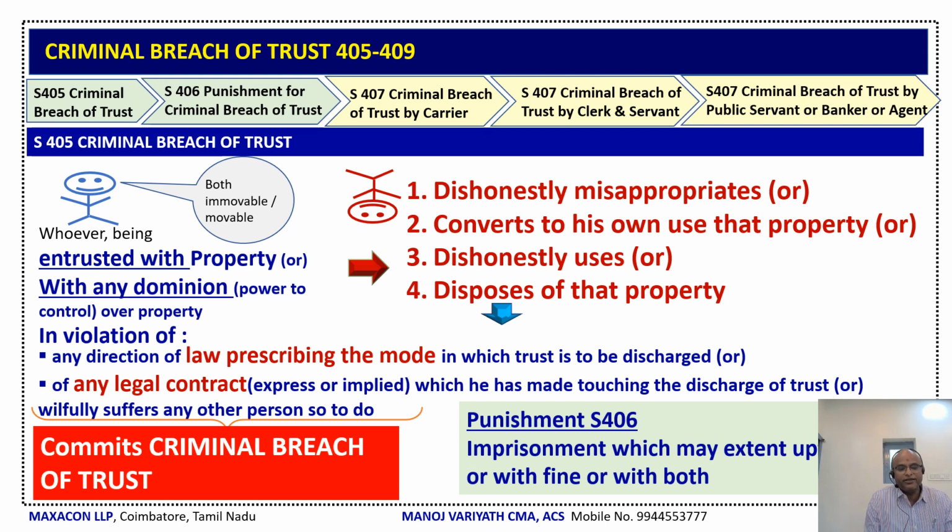So criminal breach of trust, if you look into it, has 3 elements. One, entrustment of property or its control to someone. The second element is that he dishonestly misappropriates or otherwise converts to his own use that property, or dishonestly uses or disposes of that property, right? And all these actions he is doing in violation of law or of any contract. Contract may be express or implied. That constitutes criminal breach of trust.